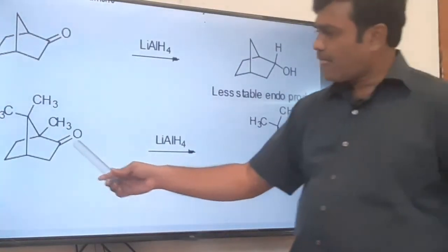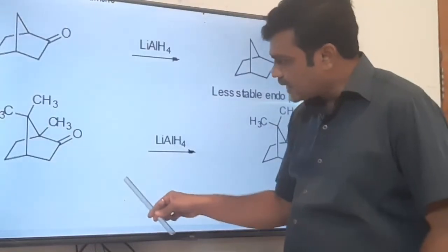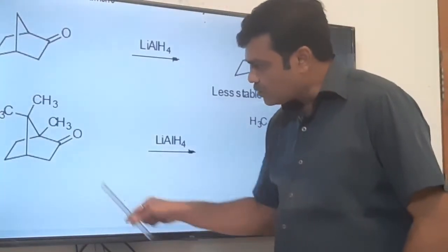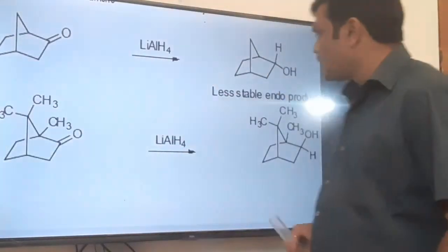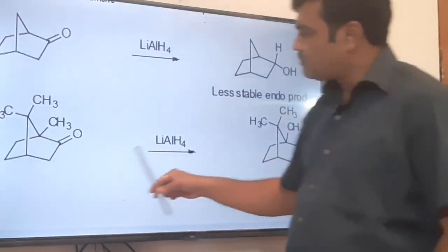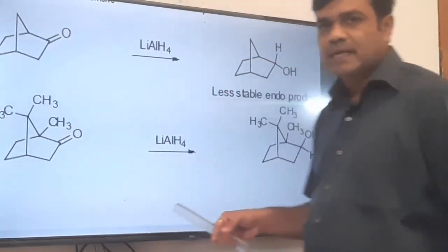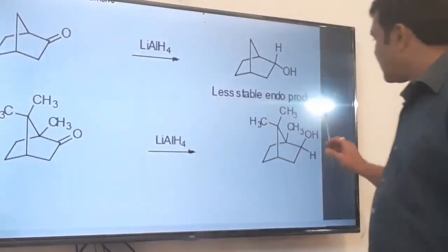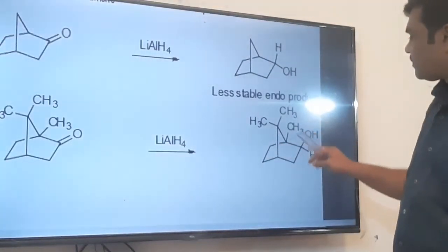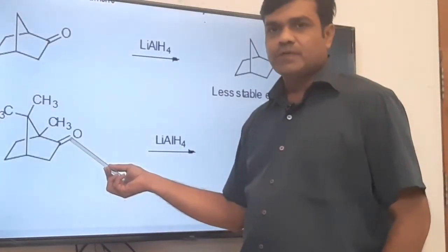Now in this case, there is a substituent. Logically tell me whether the hydride ion will attack from the lower side or upper side. Obviously the hydride ion will attack the carbon from the lower side. In that case, it pushes the OH group to the upper side, that is exo, and the hydride remains at the endo position.